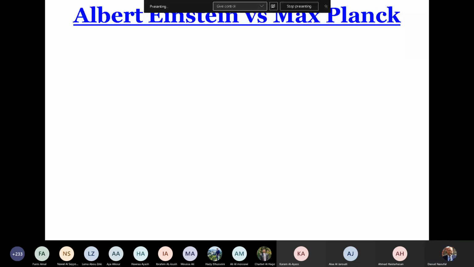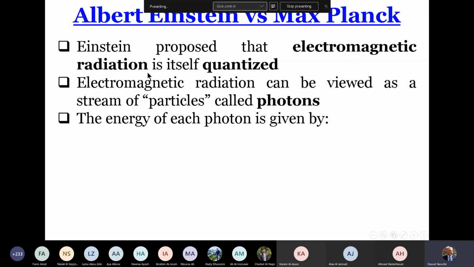Einstein proposed that the electromagnetic radiation is itself quantized. So this electromagnetic radiation has energy of known value. So the energy is quantized. That means it could not take any value. Einstein described the electromagnetic radiation as a flow of particles we called photons.